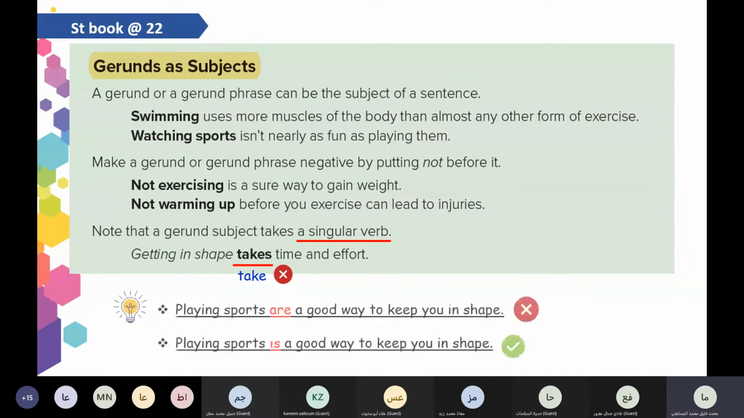Playing sports are a good way to keep you in shape. This is wrong. It must be "is", because it takes what? A singular verb. Playing sports is a good way to keep you in shape.